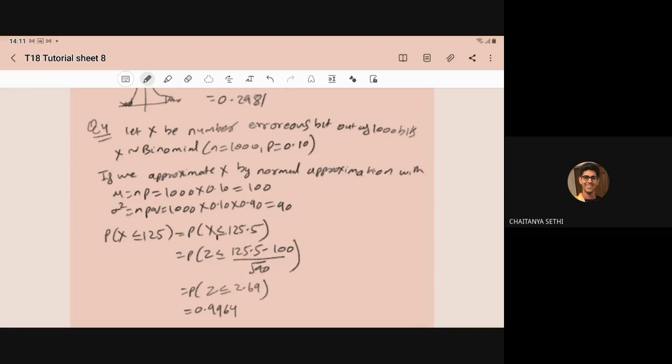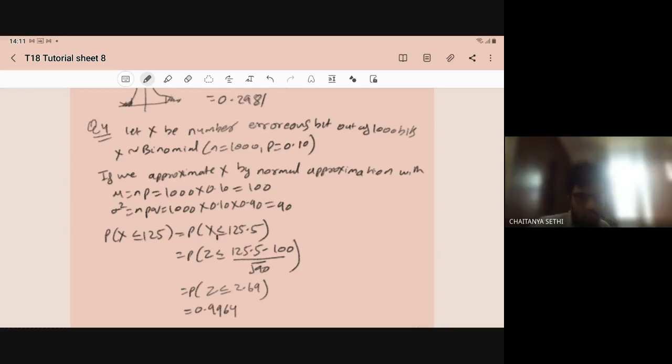So what is the ask? At most 125 errors. So it becomes the probability X less than or equal to 125. After adding the half unit correction, it becomes probability X less than or equal to 125.5.